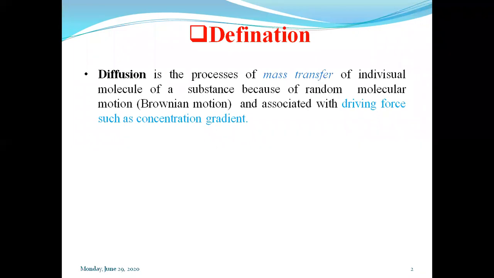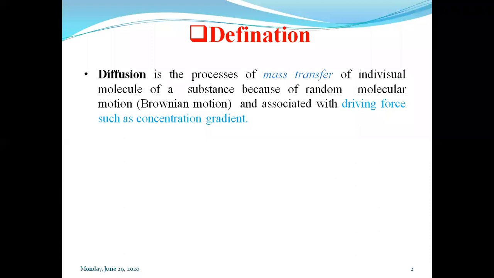If you take a solution which is separated by a membrane, and you observe the difference in the concentration of both the solutions, that difference in concentration we can call a concentration gradient.